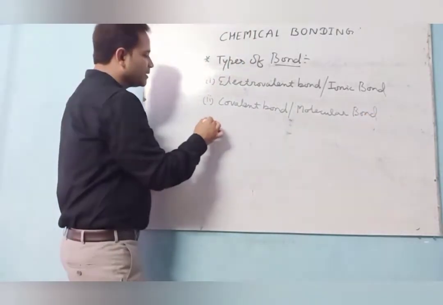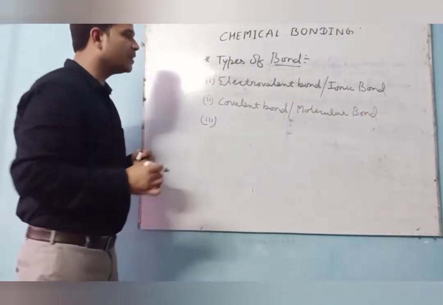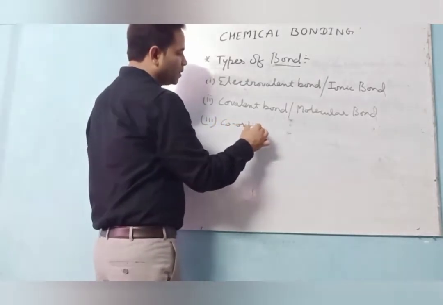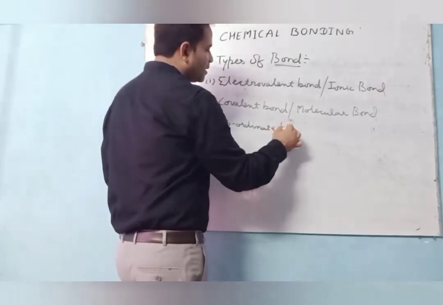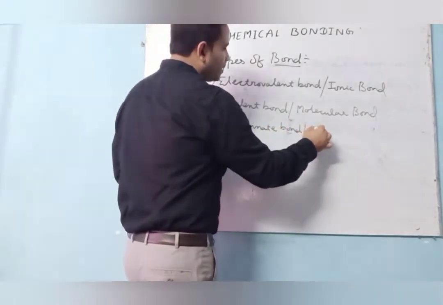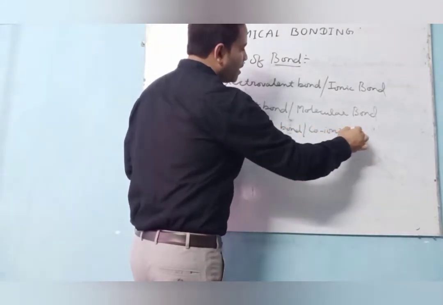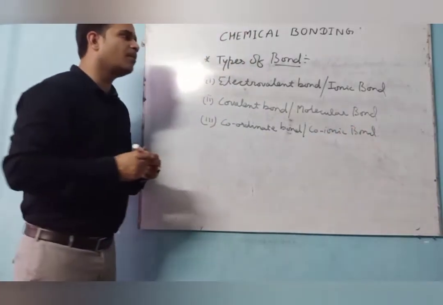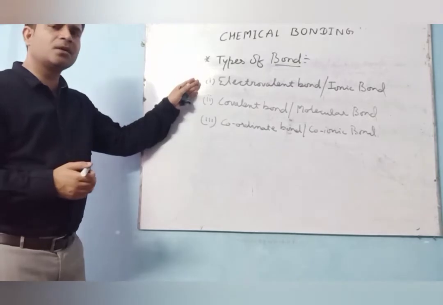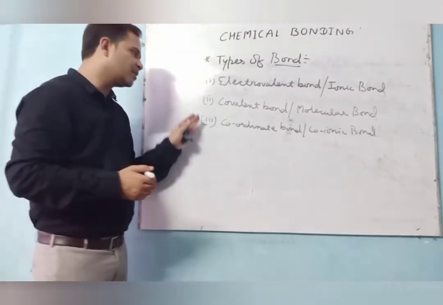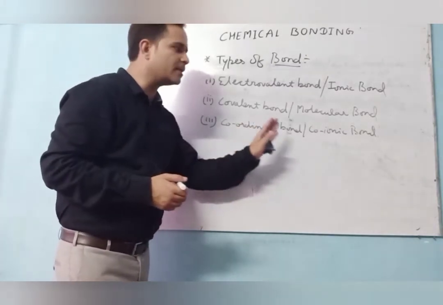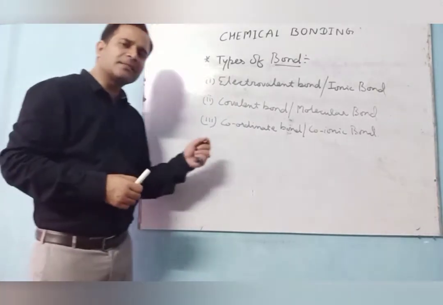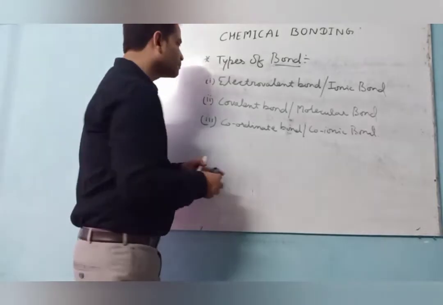And third is the coordinate bond, or you say co-ionic bond. Clear? So there are three types of bond: electrovalent bond, covalent bond, and coordinate bond. Let us discuss them one by one.